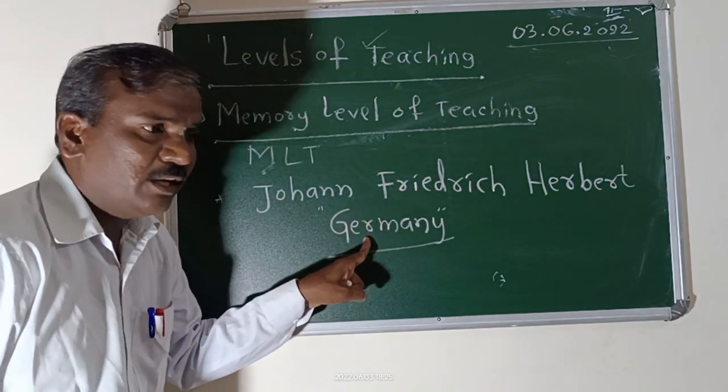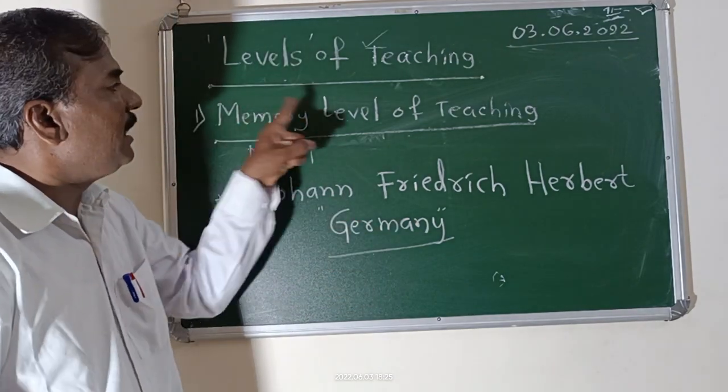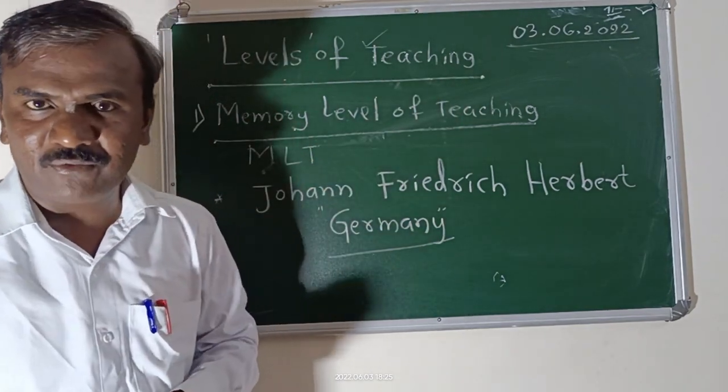This man gave a definition of memory level of teaching. What is memory level of teaching?